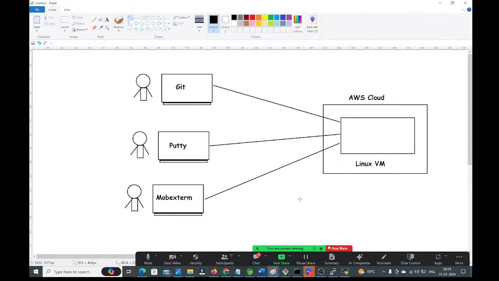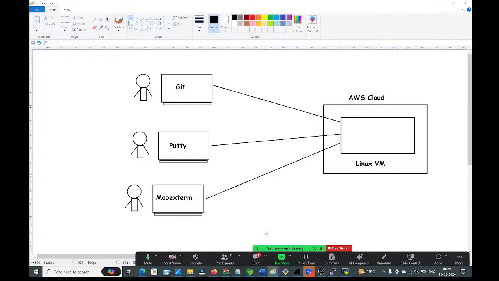Now observe carefully, guys. After creating the Linux virtual machine, the most important point in Linux is that everything is represented as files only. Here we have two types of files available. What two types of files? One is the directory file. Second one is the normal text file.